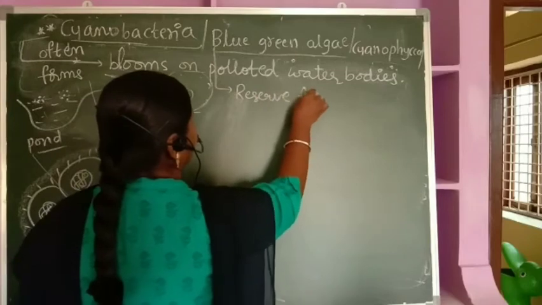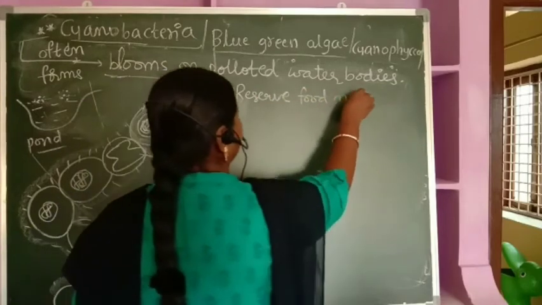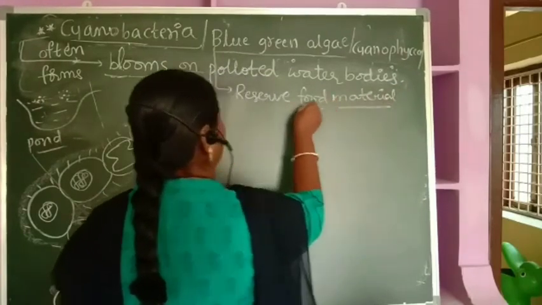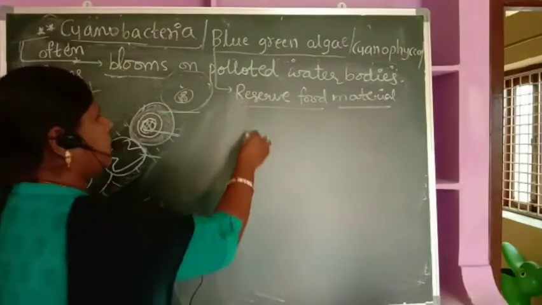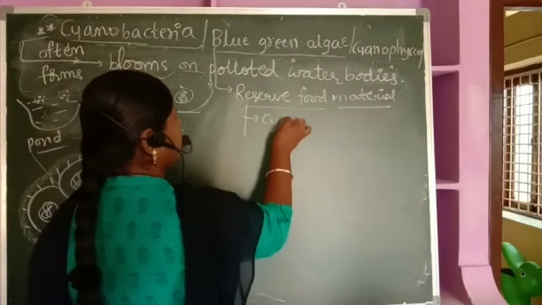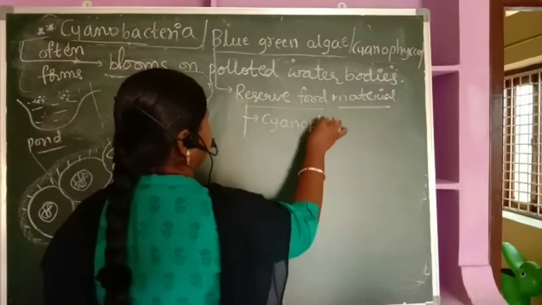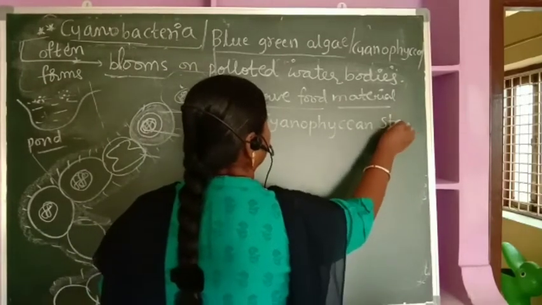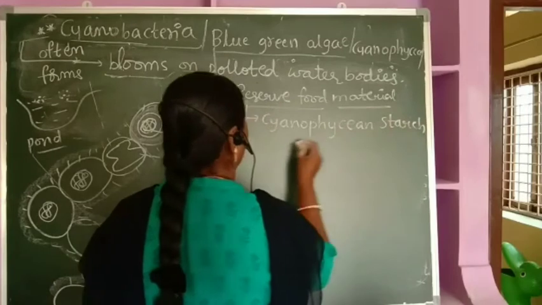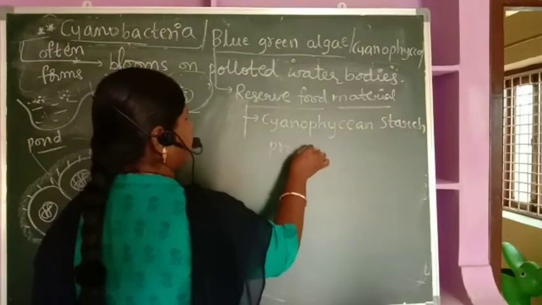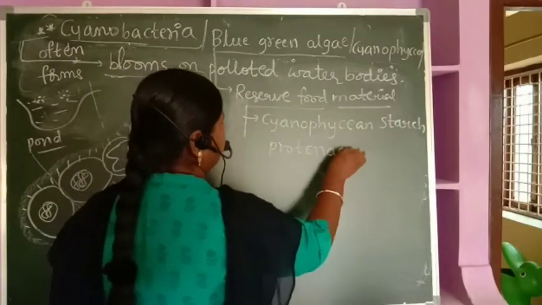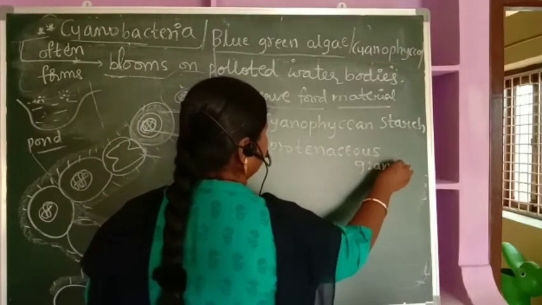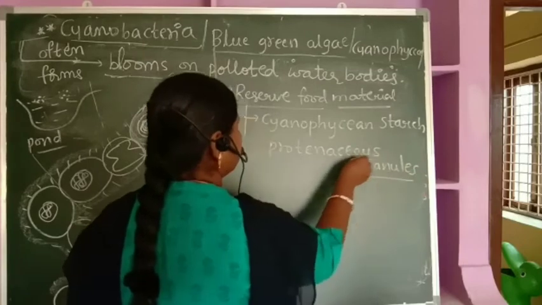Now if you look at the reserve food material in cyanobacteria, it is nothing but what we call cyanophycean starch, along with proteinaceous granules.